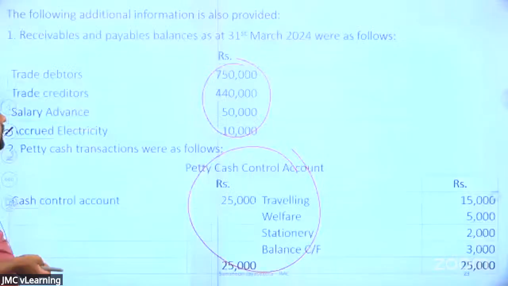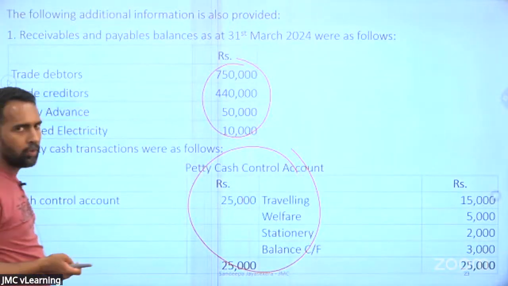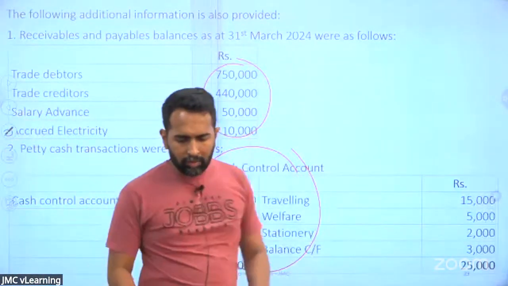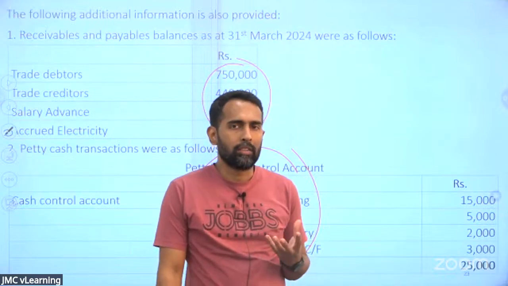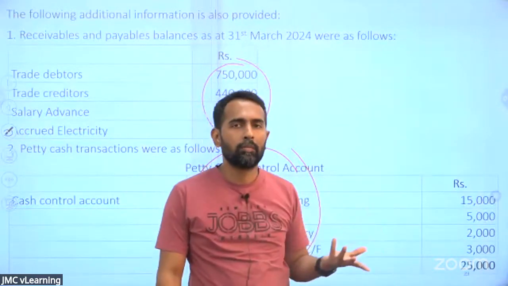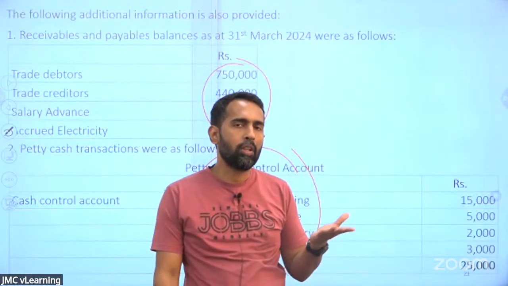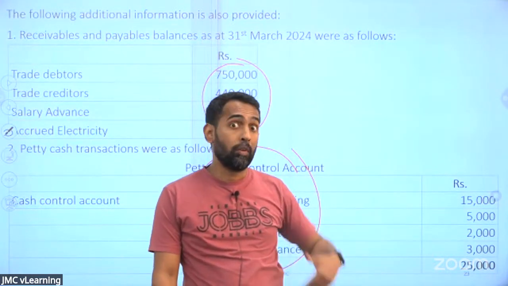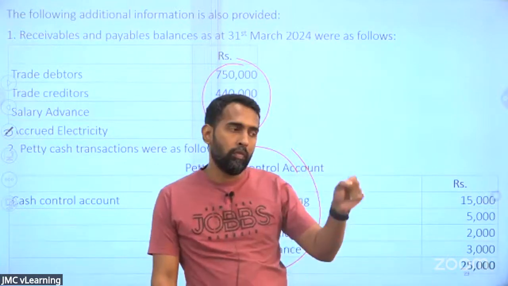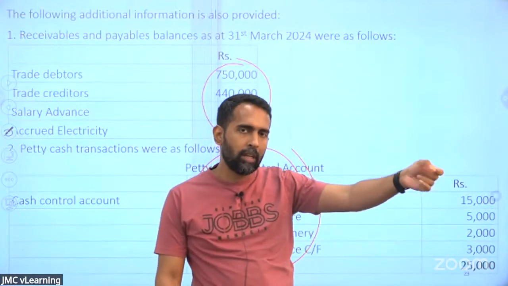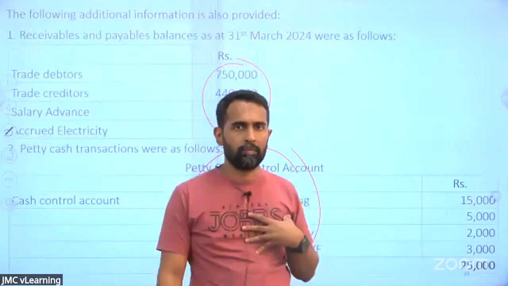Next one, salary advance. What is the meaning of salary advance? Sometimes employees might ask for an advance from their next month's salary. Give us something, 40,000, as an advance from the next month's salary. So if we are giving a salary advance from the next month's salary, for us it's an asset.